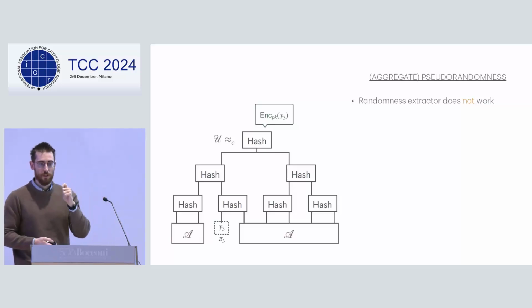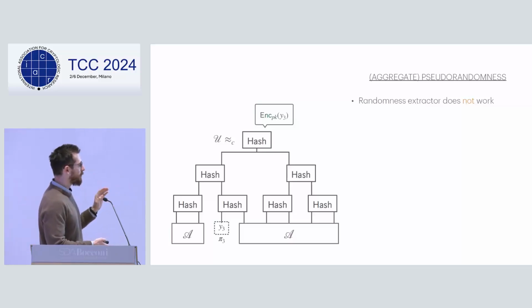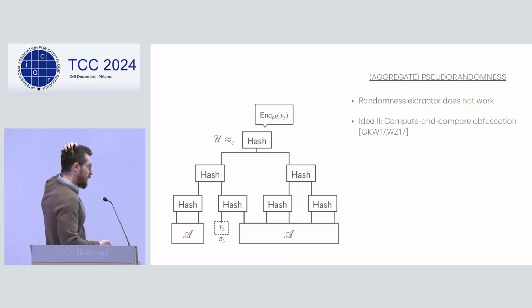Yeah. So unfortunately, that doesn't work, because the reason is that the adversary here can choose their functions adaptively depending on the seed of the extractor. So this just does not work. Okay. So you can cook up counterexamples, and so here is the next idea.